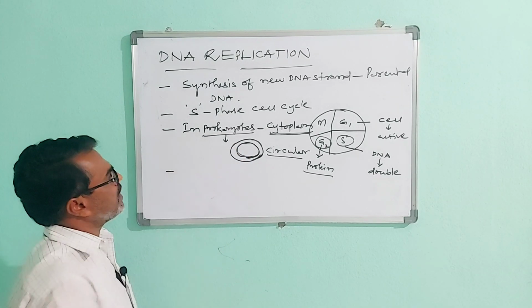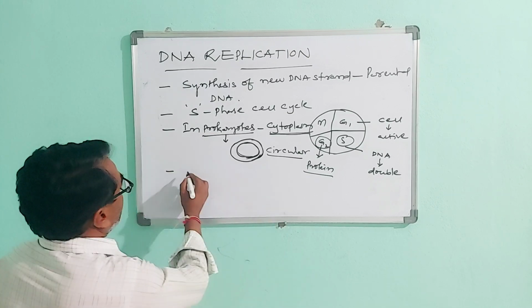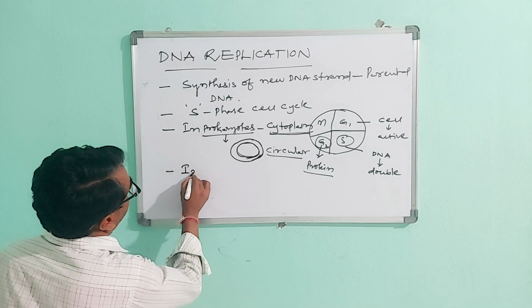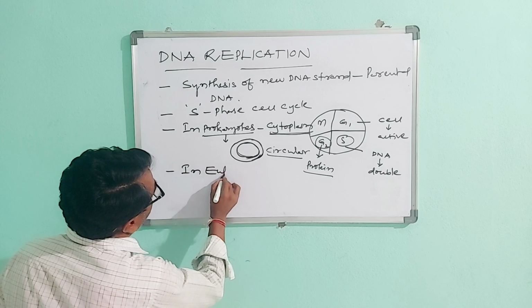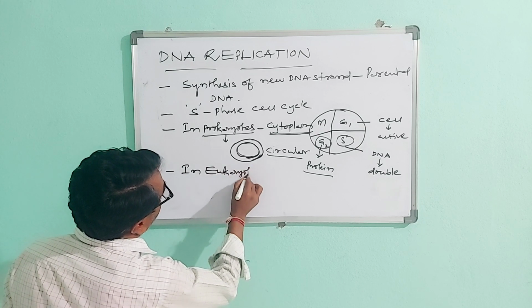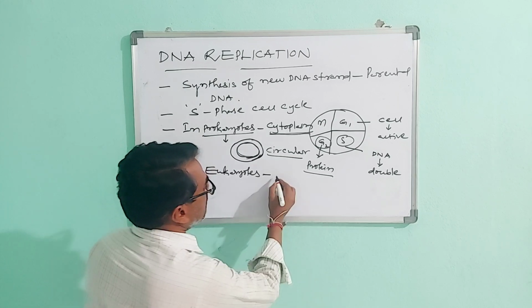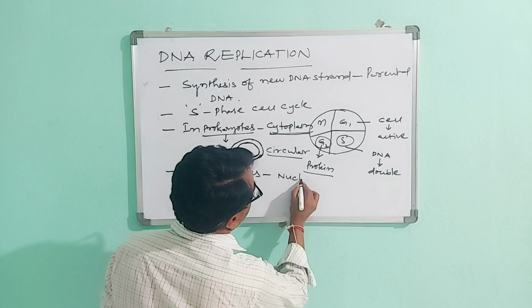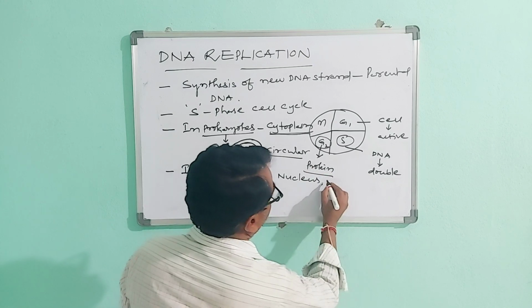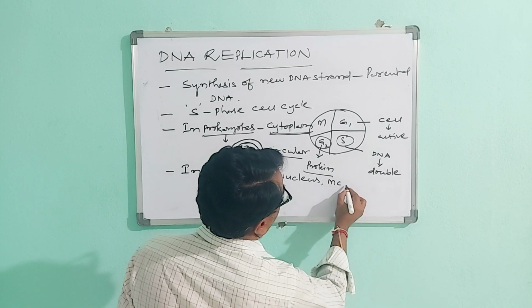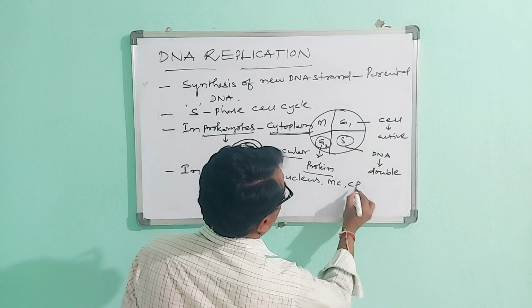Next, I will take the example of eukaryotes. In eukaryotes the DNA replication takes place in the nucleus, mitochondria and chloroplast.